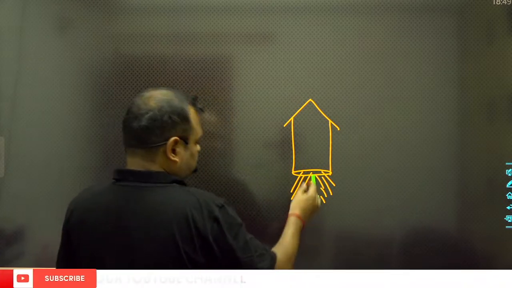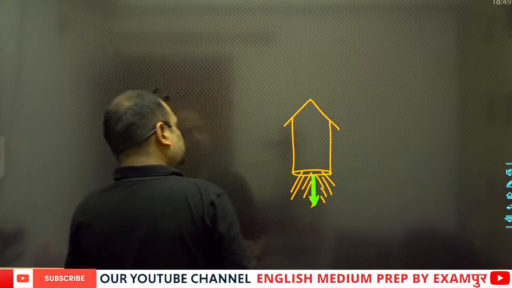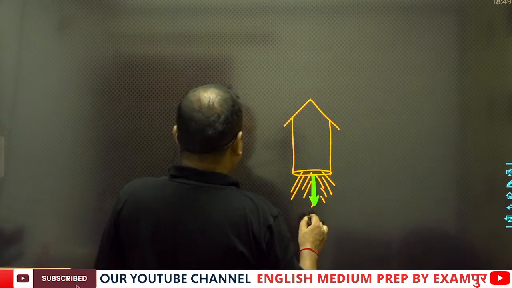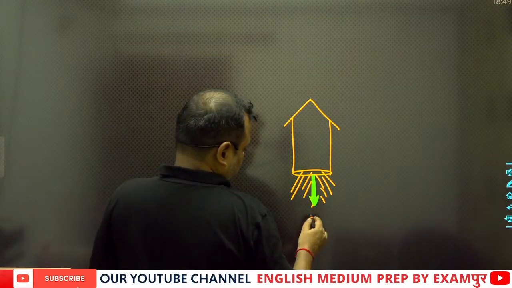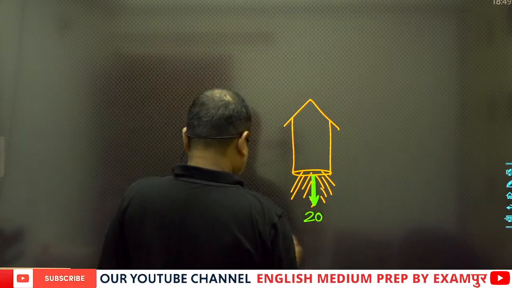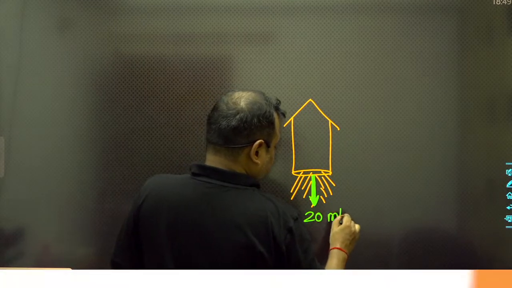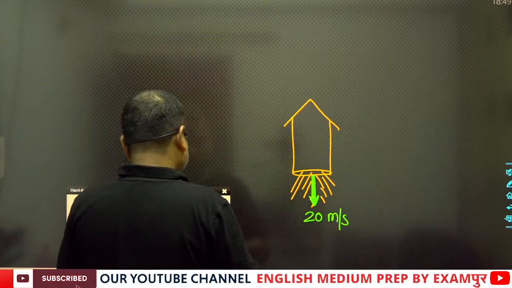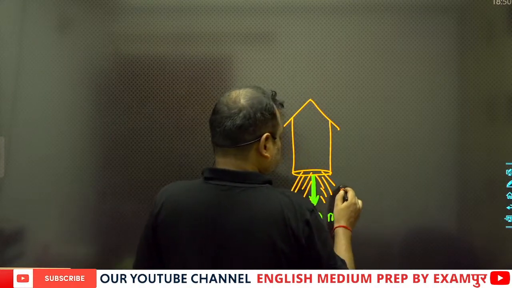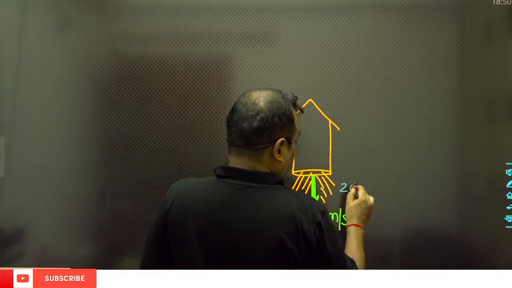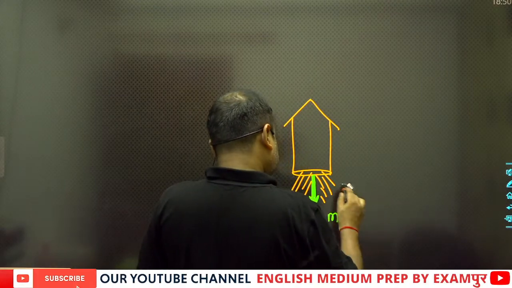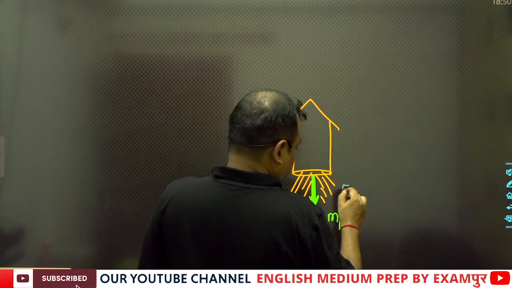Suppose this is the velocity, which is vertically downward, and this is equal to 20 meters per second, and the exhaust rate is equal to 50 kg per second.